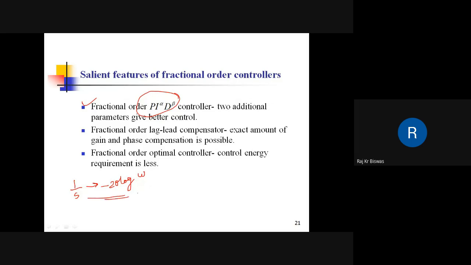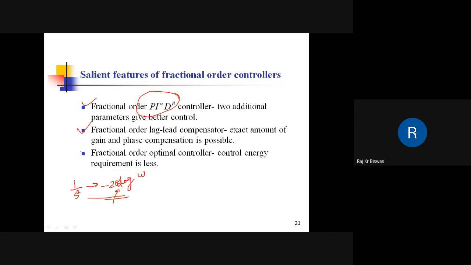Now let us consider a situation. In many power electronic circuits, it is seen that say minus 12 dB, minus 16 dB gain is needed, right? So what we do, instead of 1 by s, if I use 1 by s to the power alpha, then it becomes 20 alpha. By selecting the values of alpha, the exact amount of gain and phase compensation is possible. So this fractional order lead lag compensator is capable of providing exact amount of gain and phase compensation.